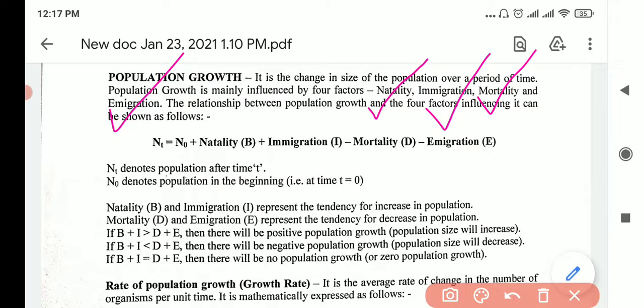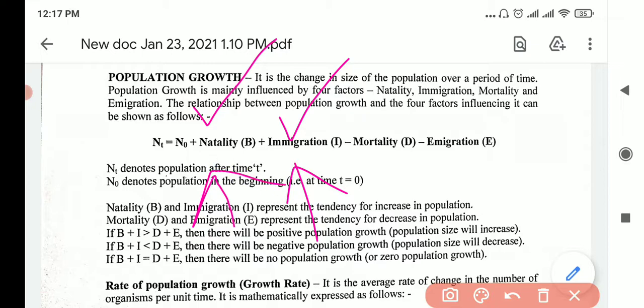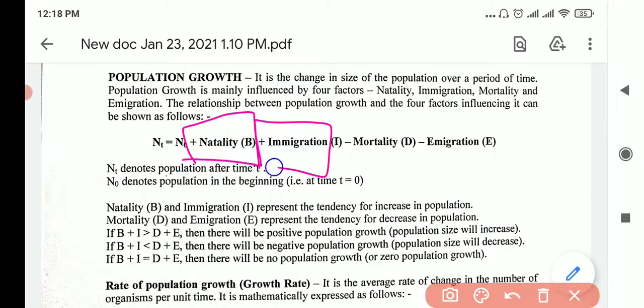So coming in, going out, birth and death. When they come in, they will increase the population. When they are born, they will increase the population. When they die, they will decrease the population, and when they go out, they will decrease the population again. Here mortality and immigration. So that's why we add birth and immigration, and we subtract death and emigration.